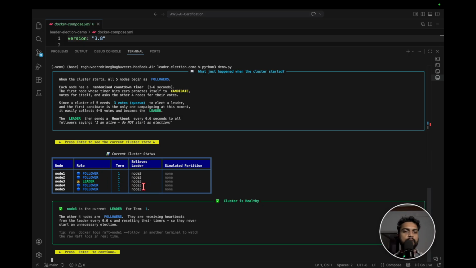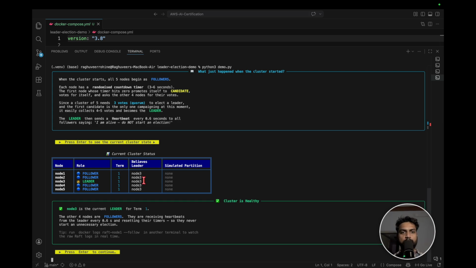Here we need to understand the concept of term, which will help us understand this demo further. Initially, the term number of all the nodes is set to 0. Then one of them will elect itself as a candidate, and it will ask all the other nodes for a vote. When it asks for the votes, the nodes check its term number.